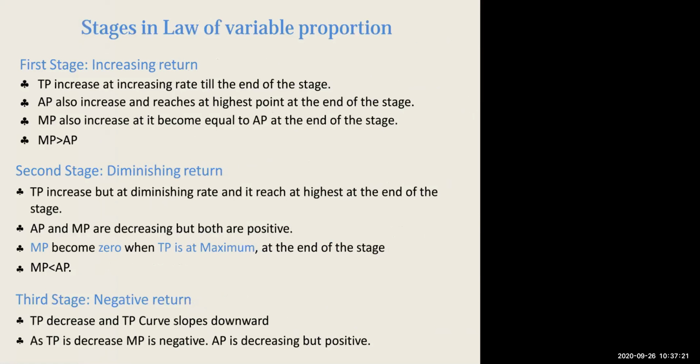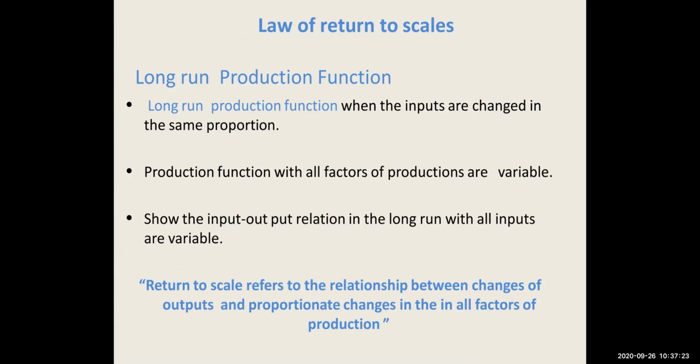Now let's talk about law of return to scale, which is a long run production function. As I said, in the long run production function, all the inputs can be changed in the same proportion, which means all the inputs, be it variable factor or fixed factor, be it labor or machines or tools or equipment, all the factors can be variable and changed in the same proportion. So it is a production function where all the factors of production are variable, and it shows the input output relation in the long run with all the inputs being variable.